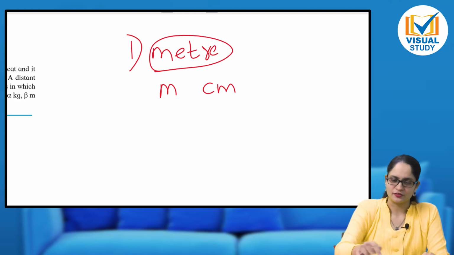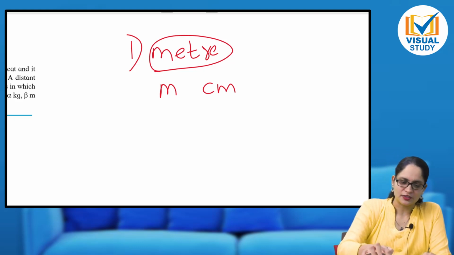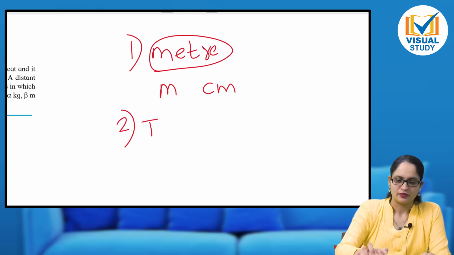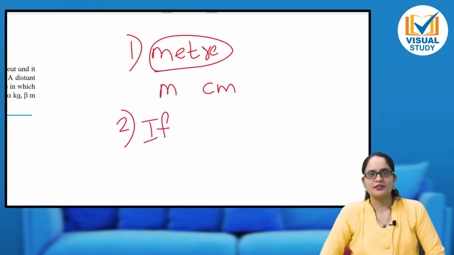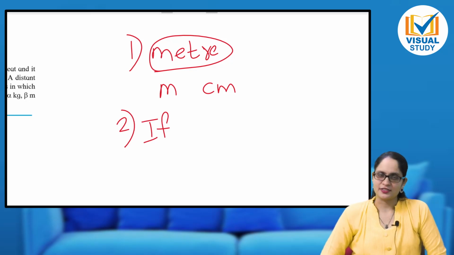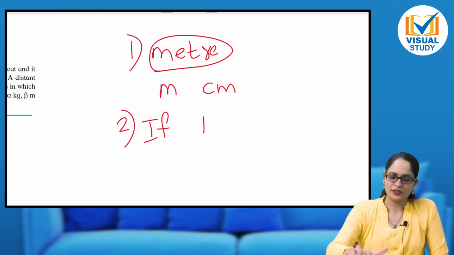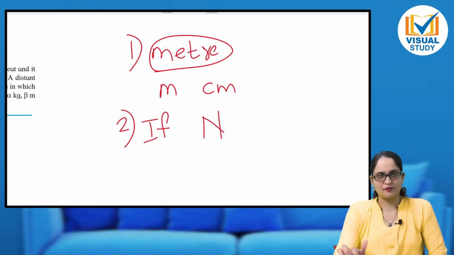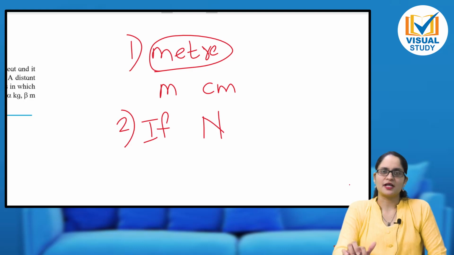Very important convention. Another convention is if the unit is named after a scientist. For example, the unit of force is Newton, which is defined in memory of the scientist Newton. In such cases you should write the symbol with a capital letter, because it is the name of the scientist. So you should start with a capital letter, Newton.